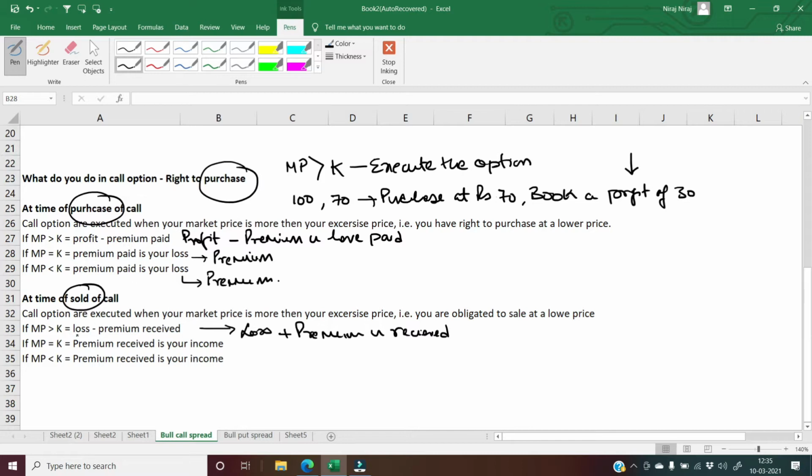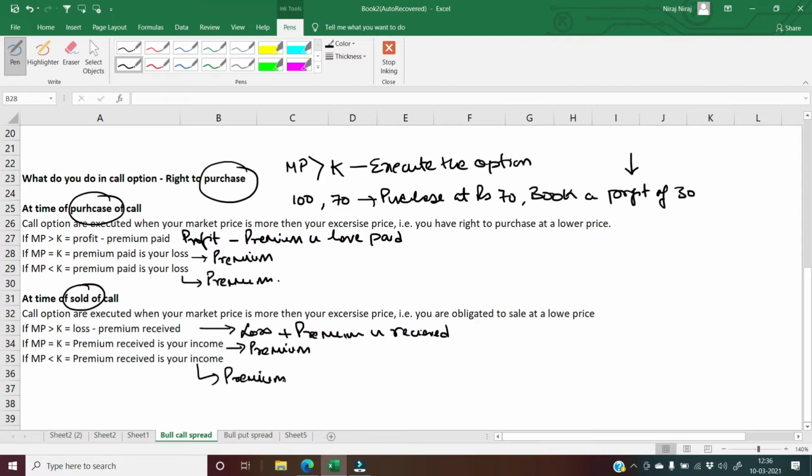Okay, if the market price is equals to the exercise price, that other person is not going to execute the option, and what will be your income? Your income will become the premium. And in case of market price being less than the exercise price, the other person who has right, he will not be executing his right, and your maximum income can be premium. So this is basically what happens in the case of an option.